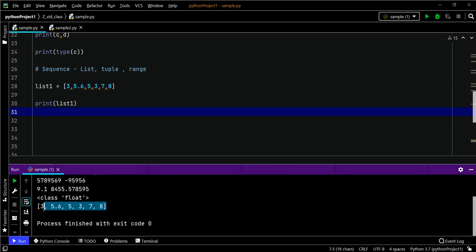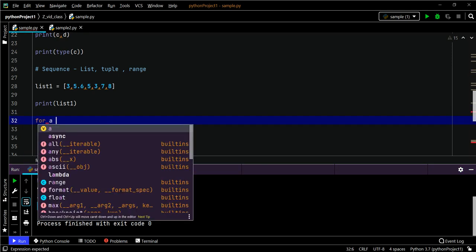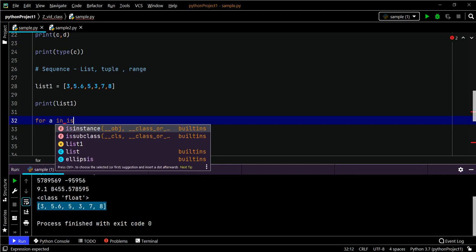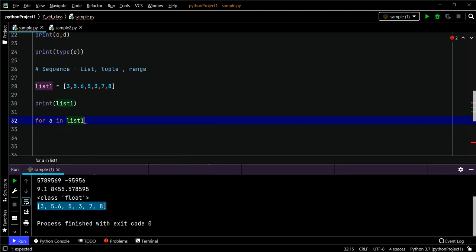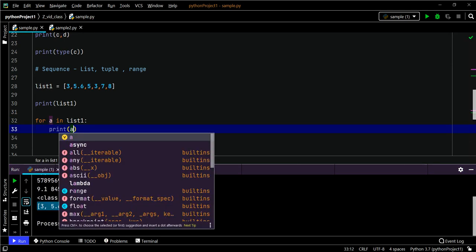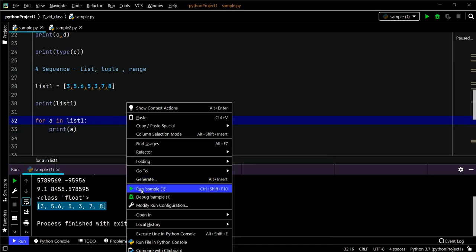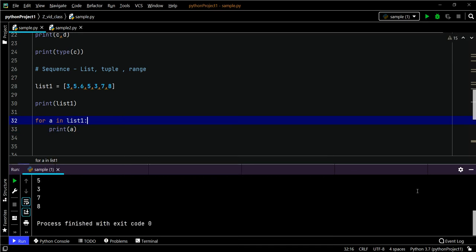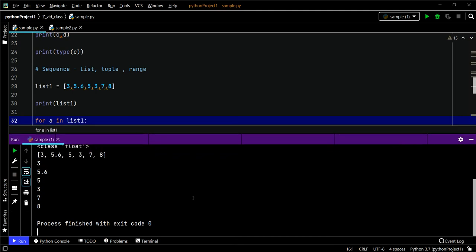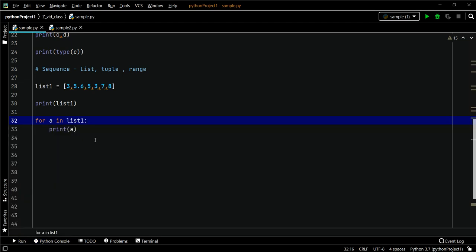See, printed the list. If you want to print element by element, then use a for loop. See, first value, second value, and so on. Actually, list is a vast concept. We have a separate video for that.